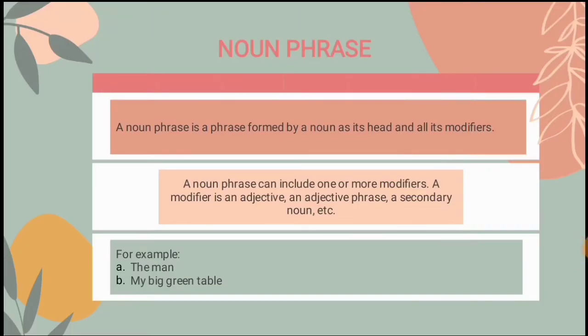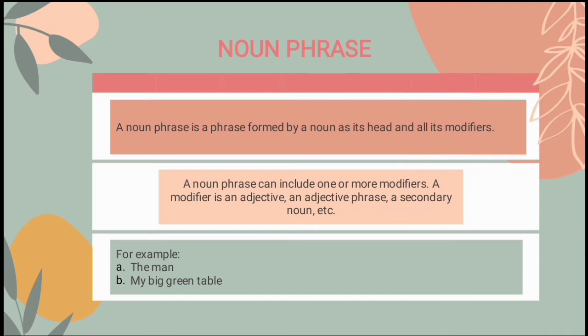The first kind is noun phrase. A noun phrase is a phrase formed by a noun as its head and all its modifiers. Jadi yang dimaksud dengan noun phrase adalah phrase atau frasa yang terbentuk dari noun sebagai the head of the phrase dan modifiersnya. A noun phrase can include one or more modifiers. A modifier can be an adjective, determiner, an adjective phrase, a secondary noun, etc.